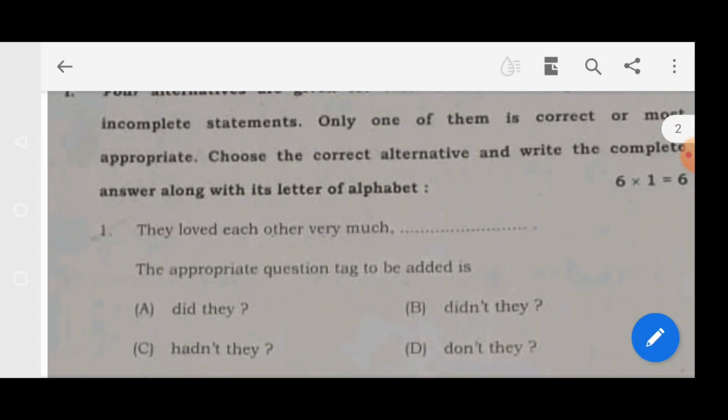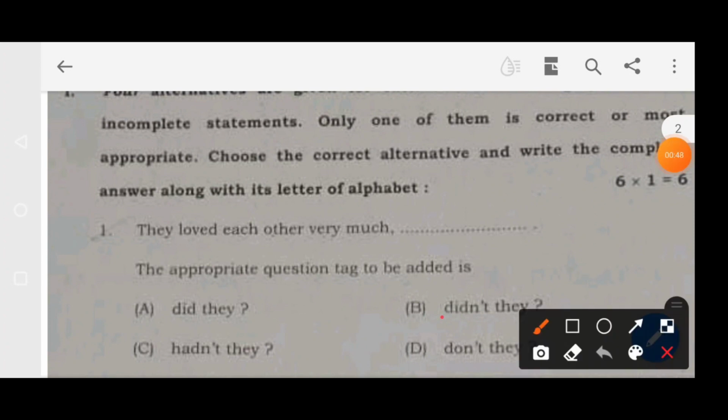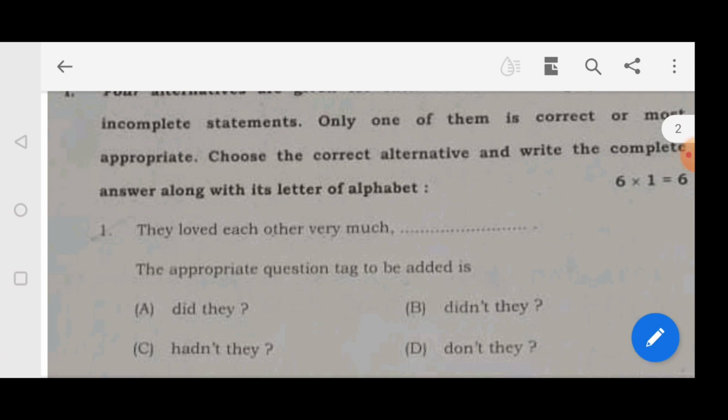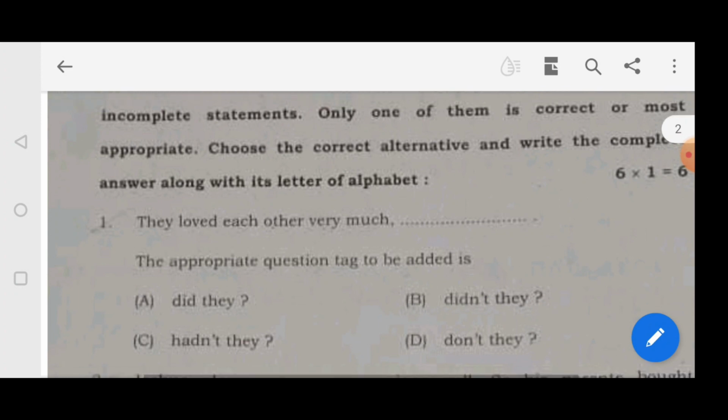The first question: They loved each other very much. The appropriate question tag to be added is: did they, didn't they, hadn't they, and don't they. So here the correct answer is option B, didn't they. You all know we have to find the auxiliary verb for a question tag, but here we don't have any auxiliary verb. So what do we have to use? Yes, we have to use the do forms. So here the answer is didn't they.